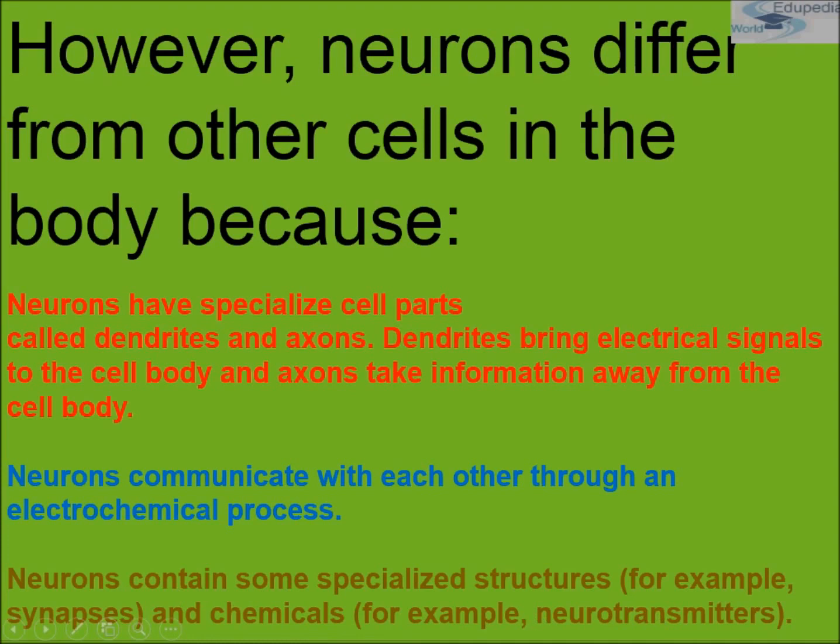When I say chemicals in respect to neurons, always understand that I'm talking about neurotransmitters. Okay.